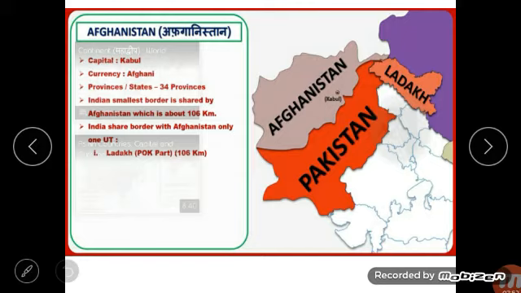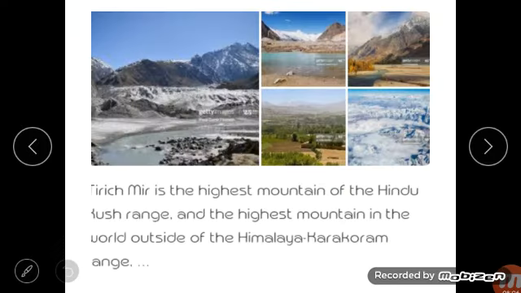Farming and cattle rearing are the main occupation of Afghanistan. Afghanistan is famous for fruit cultivation also. You can see here the highest mountain of the Hindu Kush range. And the highest mountain in the world outside of the Himalayas, that is Karakoram. And what is Noshaq? I have told you that it is located in the Hindu Kush mountains, that is the highest peak.